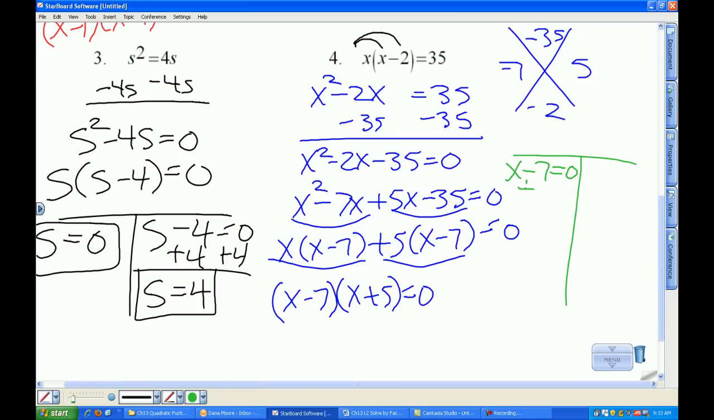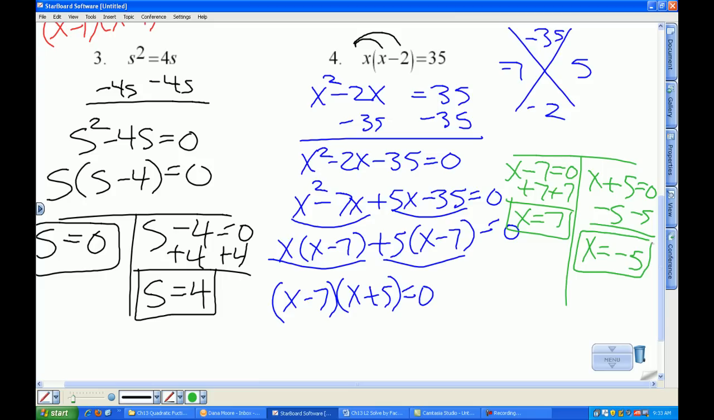X minus 7 equals 0. We'll add 7 to both sides. X equals 7 is an answer. X plus 5 equals 0. Subtract 5 from both sides. X equals negative 5 is our other solution. So X is negative 5 or positive 7.